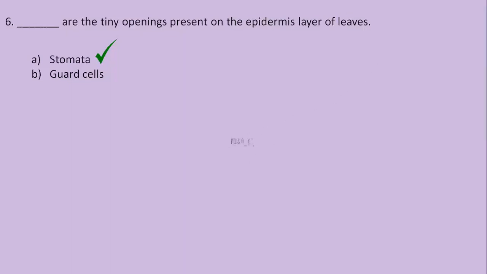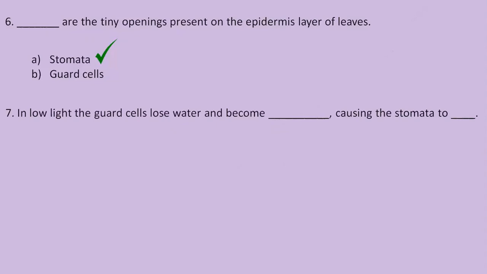Now let's have a look at the next question. In low light, the guard cells lose water and become dash, causing the stomata to dash. Let's see the options over here. Option A, turgid, open. Option B, flaccid, close.